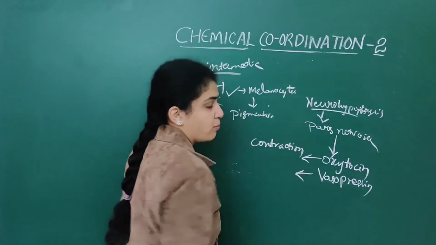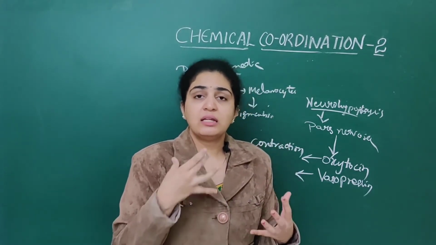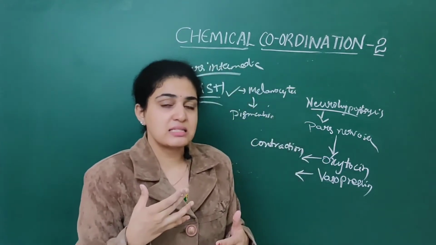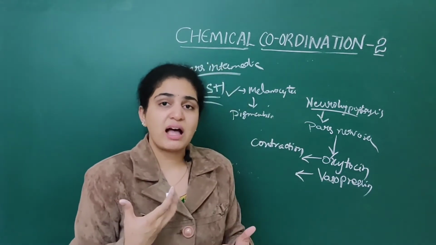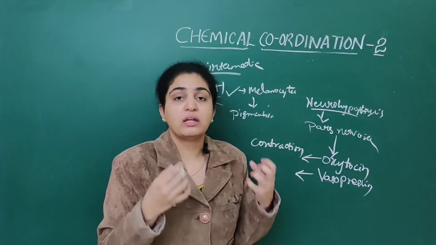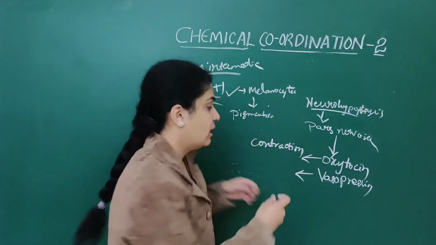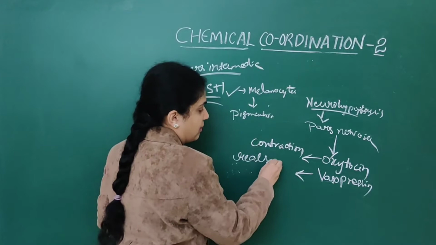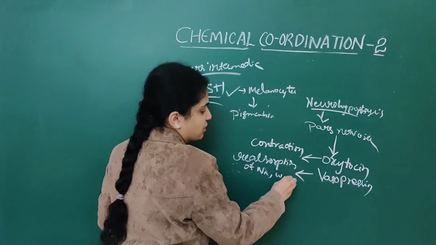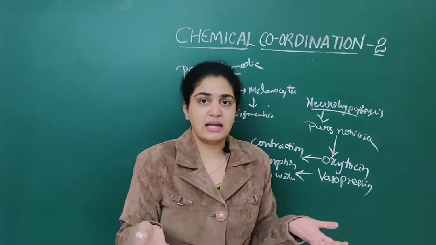When it comes to vasopressin, what does it mainly do? Vasopressin is also called antidiuretic hormone. We have discussed vasopressin in the excretory system, right? What will vasopressin do? It plays an important role in reabsorption of sodium and water in the distal convoluted tubule, that is DCT. Vasopressin is also known as antidiuretic hormone, that is ADH.